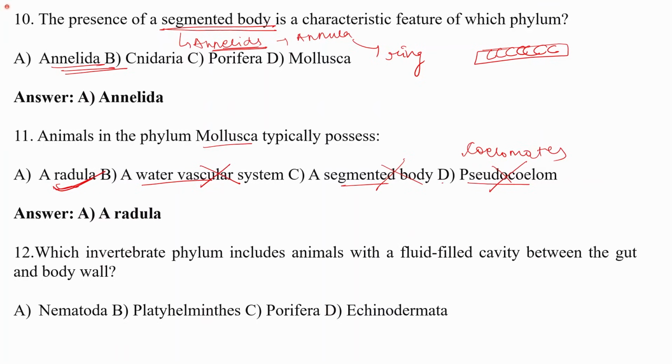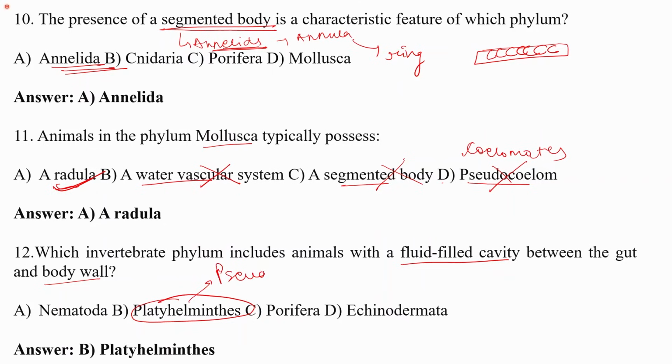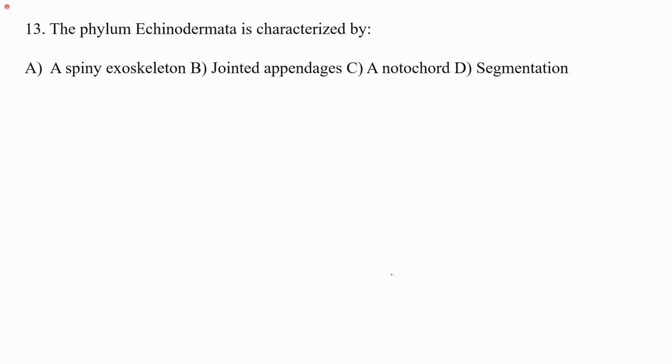The next is which invertebrate phylum includes animals with a fluid-filled cavity between the gut and the body wall. So in this, the cavity is filled with fluid. So we know about the Platyhelminthes, which are acoelomates, and they do not have a fluid-filled cavity. They are not coelomates. The next is the phylum Echinodermata.